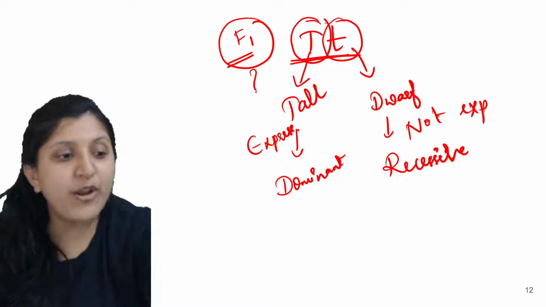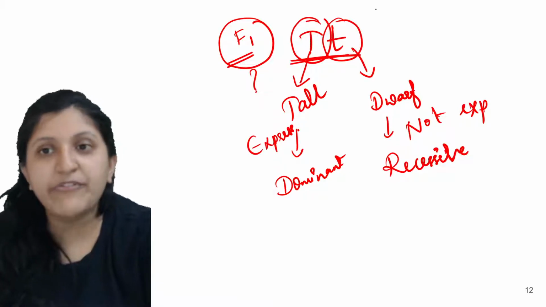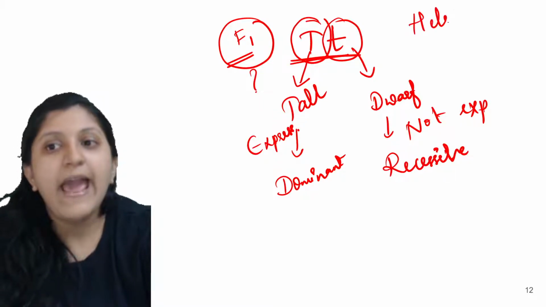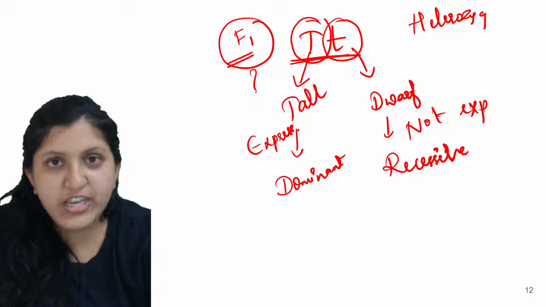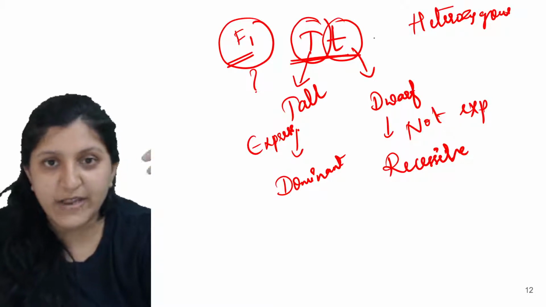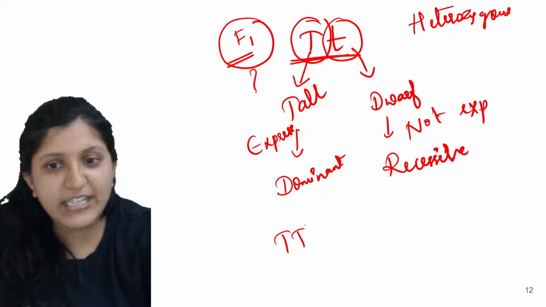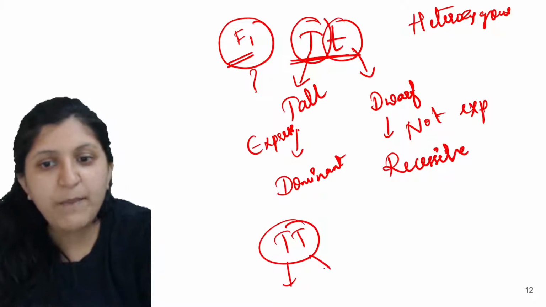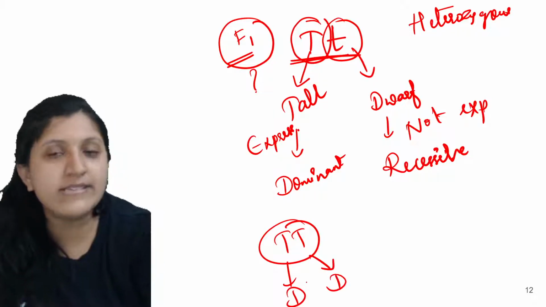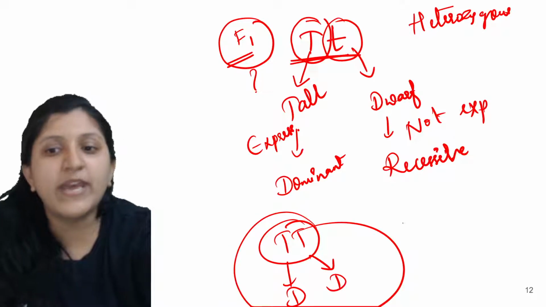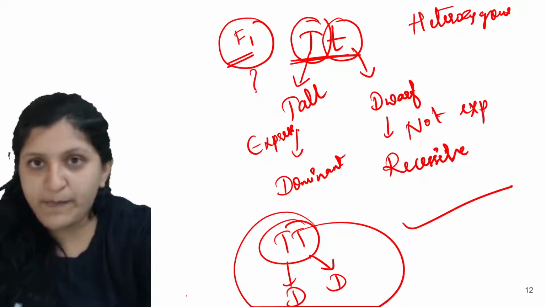So out of a pair of contrasting characters, when we mention it, it is basically a heterozygous condition itself, not a homozygous condition. If it is a homozygous condition, what will happen? Both of them are expressing. This is also dominant, this is also dominant, and both of them together are expressing, so a tall plant is there.